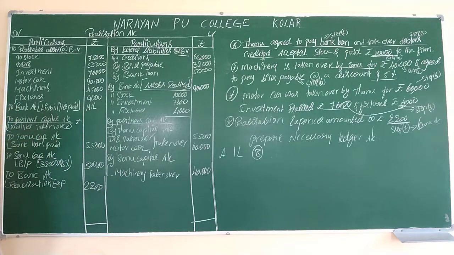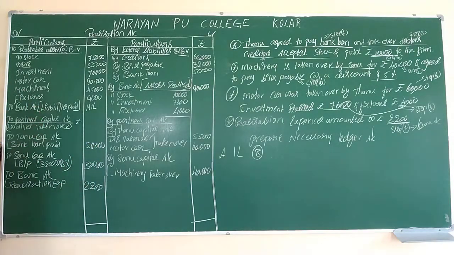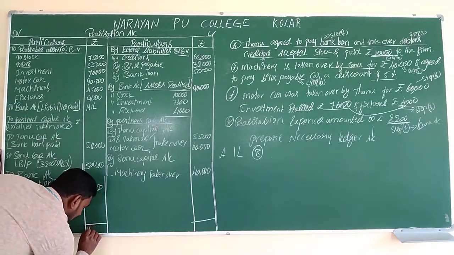According to this question, which side has the highest value? Just imagine. In this solution, I think the bank loan is 50,000, not 55,000. So in this solution, only on the debit side we get the highest value, 4,26,600.